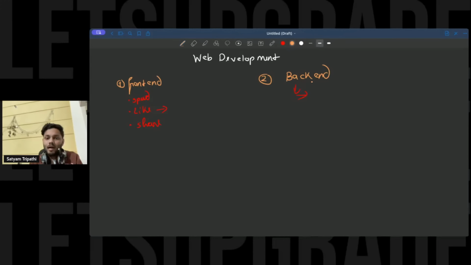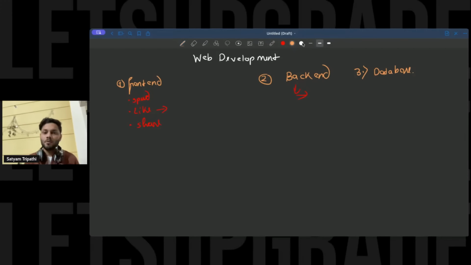Now, apart from these two, there is one more thing that is really important, that is database. If you have just started, you might be thinking, what is the need of a database? Let us say I am building a project. I can store all the details that I want to show on the website, or data, in my system. Then what is the need of a database?